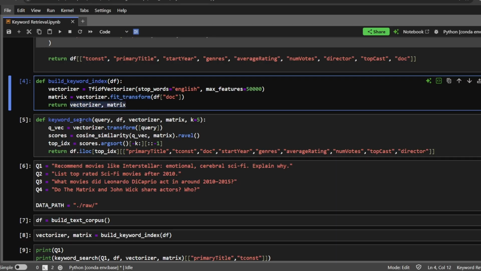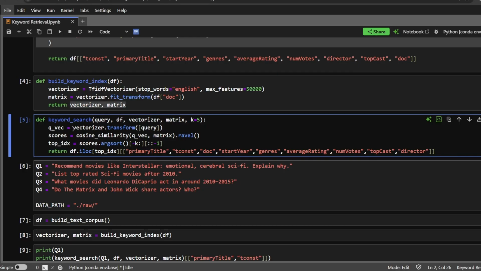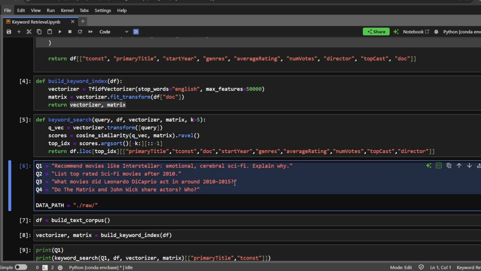Okay, next function we are defining is the keyword search. Here, first we'll convert the query into a vector, then we'll compare that with all the movies using cosine similarity. Then we'll sort the result and pick the top k results. Then we will return the details of those movies. Now we are introducing our 4 questions and we'll set the path.